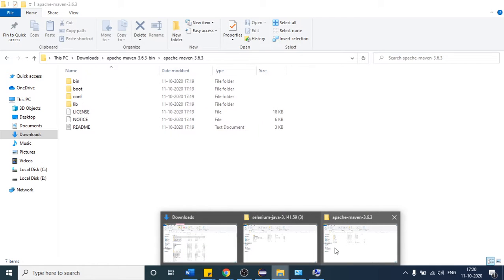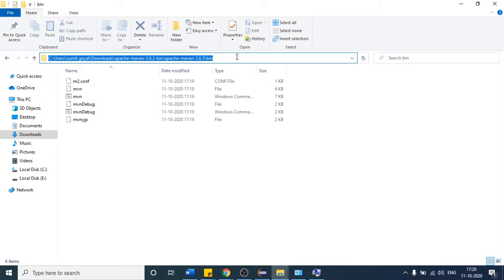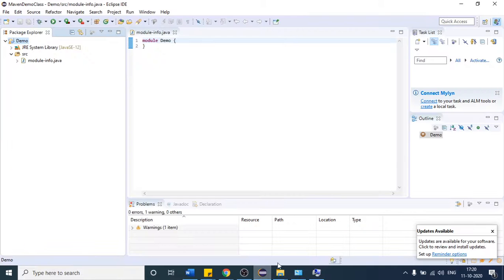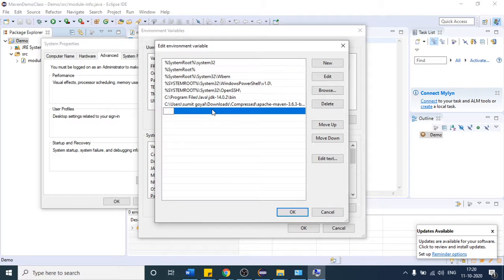So if you come to this, click this bin, open this and copy this path till here, and after that in the path as well, double click this. Okay, so just paste it.